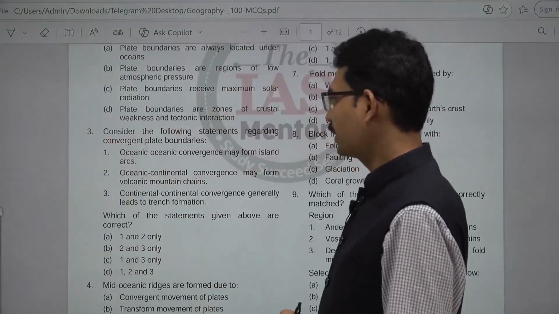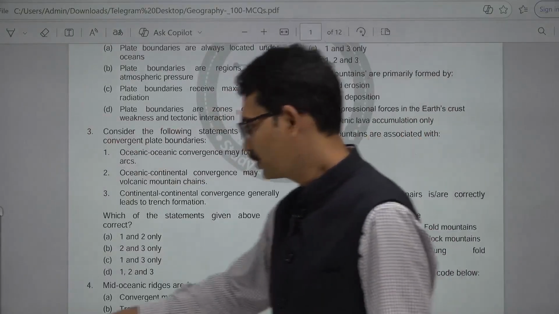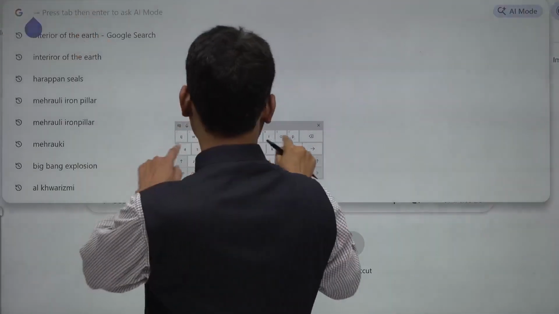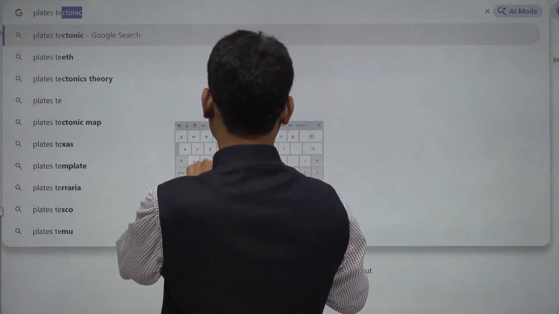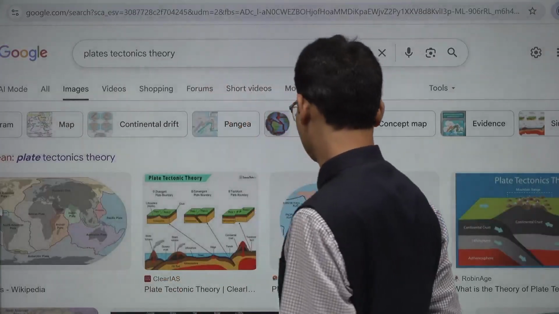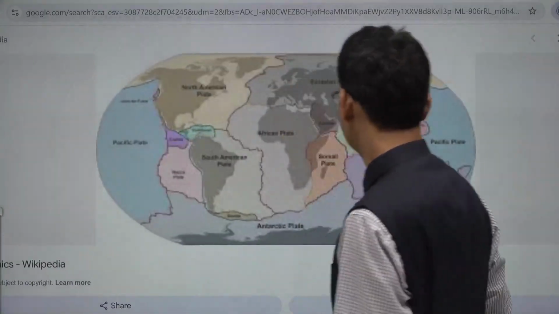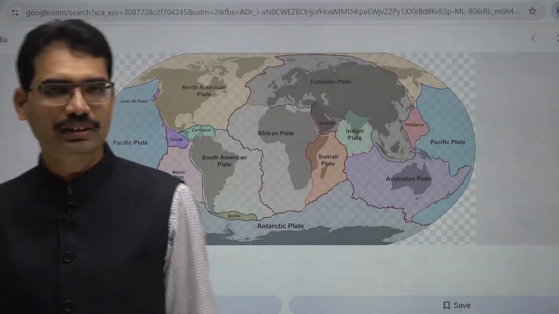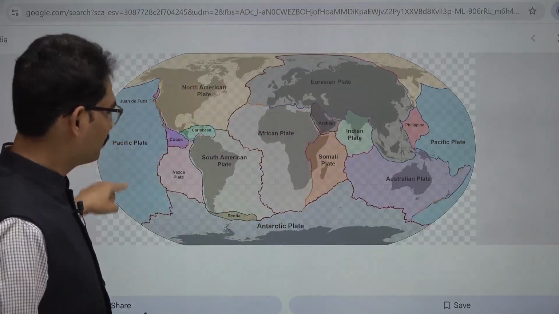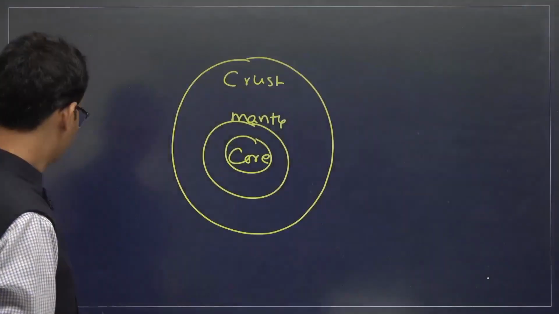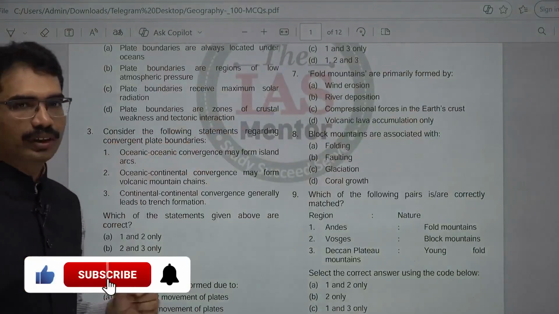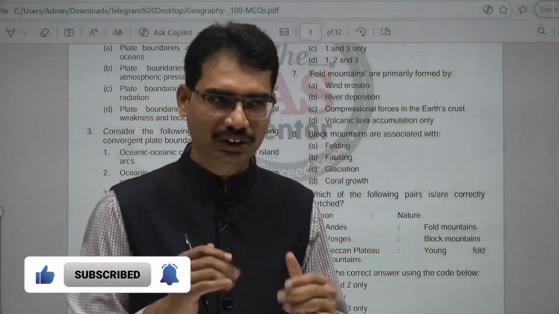Consider the following statements regarding convergent plate boundaries. If you see the plate boundaries, the whole world is divided into different plates. Identify this. Various plates: African plate, Indian plate, Eurasian plate, North American plate, Pacific plate. These are the plate boundaries. Now, consider the following statements regarding convergent plate boundaries. Convergent means where two plates merge together, meet together.